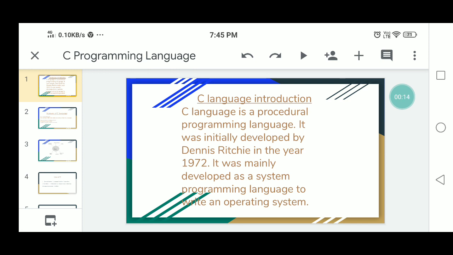So, what is the information about C? Before C, some other languages were introduced: COBOL, Fortran, Pascal, Basic.